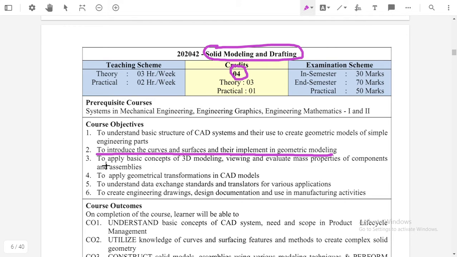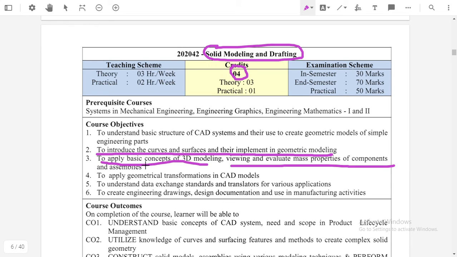Okay, the third objective is to apply basic concepts of 3D modeling, viewing and evaluate the mass properties of the component and assembly. By learning this subject, we will apply the basic concepts of 3D modeling. We all know what is meant by 3D modeling.